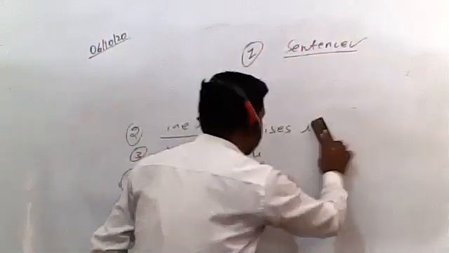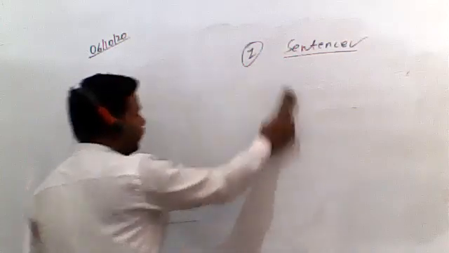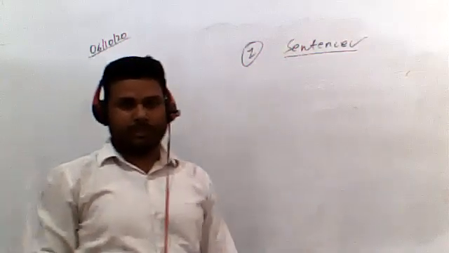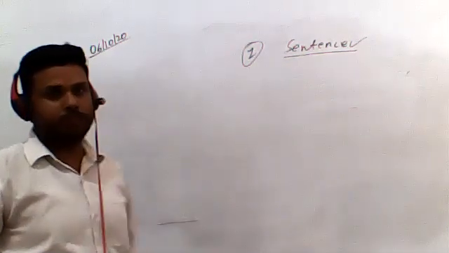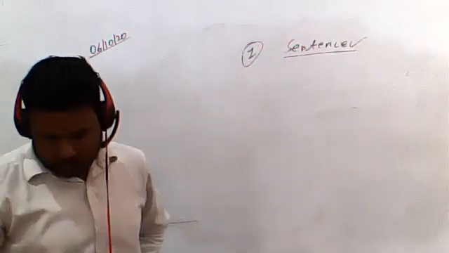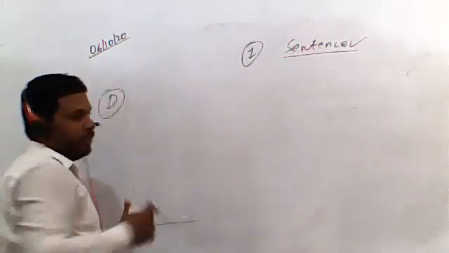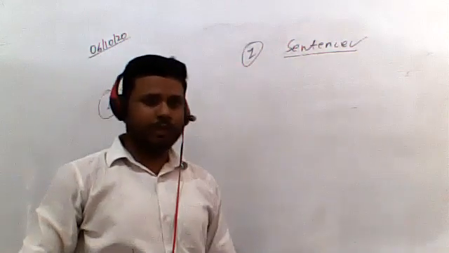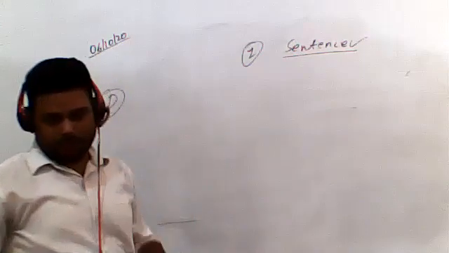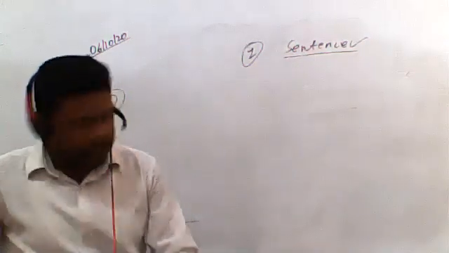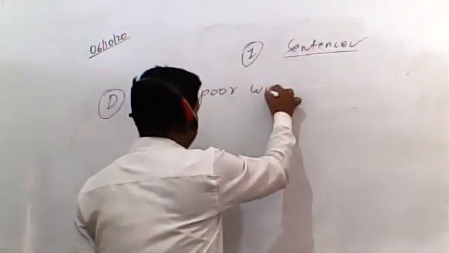So we have completed three exercises. My purpose is just to make you understand so that you don't face any difficulty or confusion if such questions are asked in the examinations related to the first chapters. Now let's see exercise D. In exercise C, we needed to supply subjects. Here we need to supply predicates, students. Already the subject is given: the poor woman.